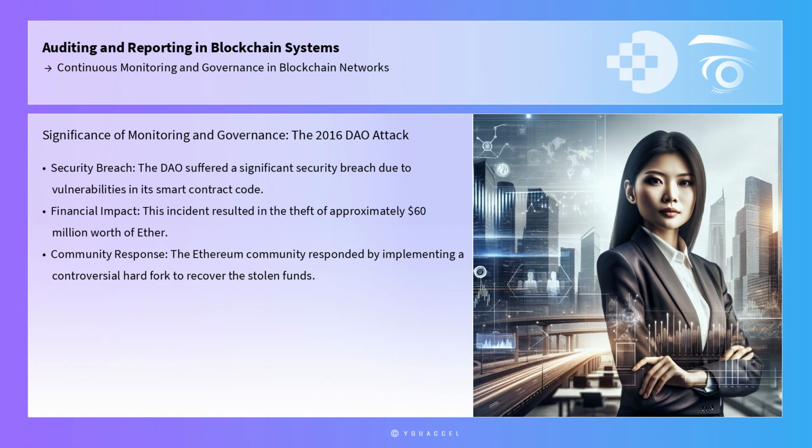A case study that highlights the significance of continuous monitoring and governance is the 2016 DAO attack on the Ethereum network. The DAO, a decentralized autonomous organization, suffered a significant security breach due to vulnerabilities in its smart contract code. This incident resulted in the theft of approximately $60 million worth of Ether. The Ethereum community responded by implementing a controversial hard fork to recover the stolen funds, underscoring the need for robust monitoring and governance mechanisms to prevent similar incidents.